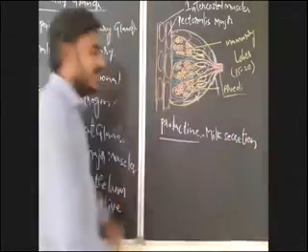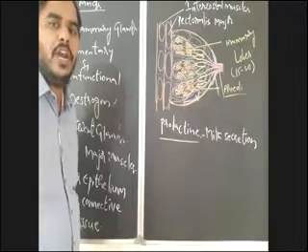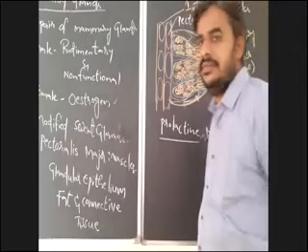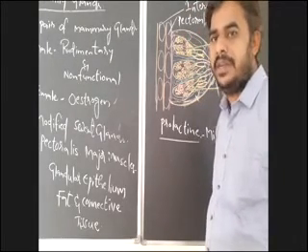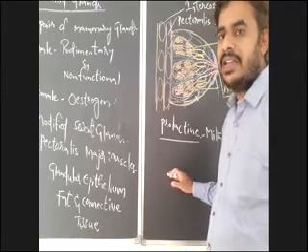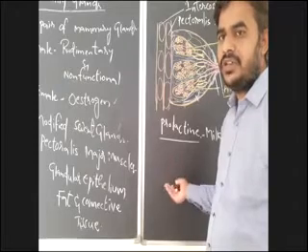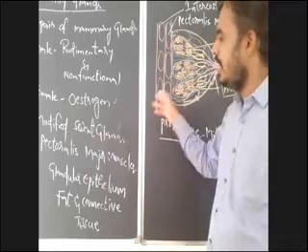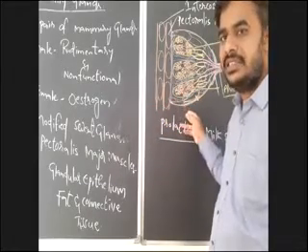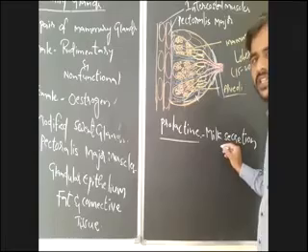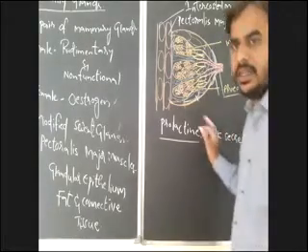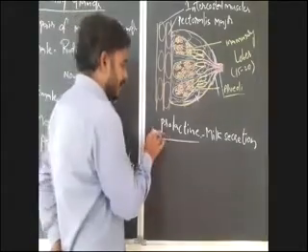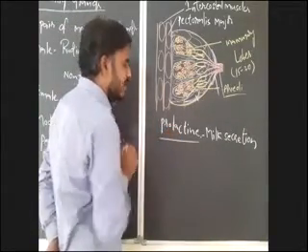Which hormone is responsible for the secretion of milk? Prolactin. Why? Before delivery, why is there no secretion of milk? Because the prolactin levels are not sufficient. But after parturition, prolactin levels increase, and that prolactin acts on the alveoli of the mammary glands. Then the mammary glands start secretion of mammary fluid, or milk. That you have to remember.